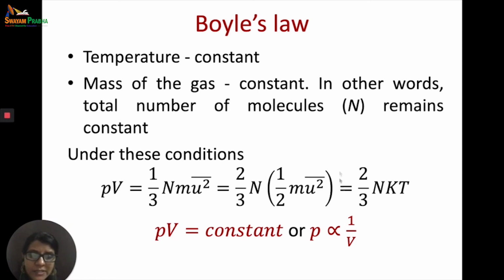So the right hand side of the equation has become constant when you keep the temperature and the mass of the gas constant. That means PV is equal to constant, or in other words, P is inversely proportional to volume, which is what Boyle's law states.